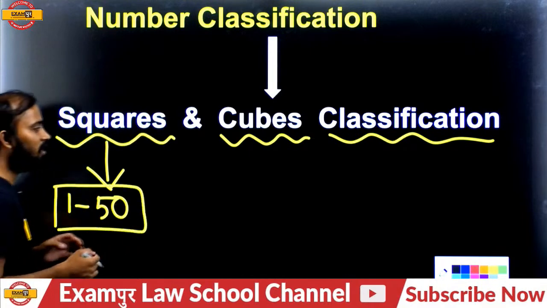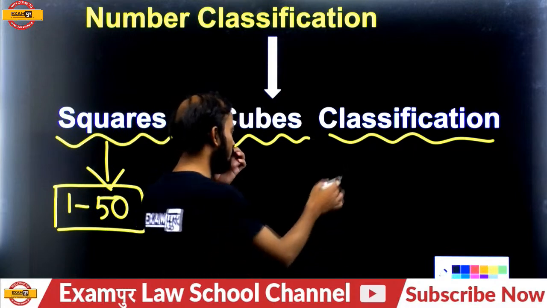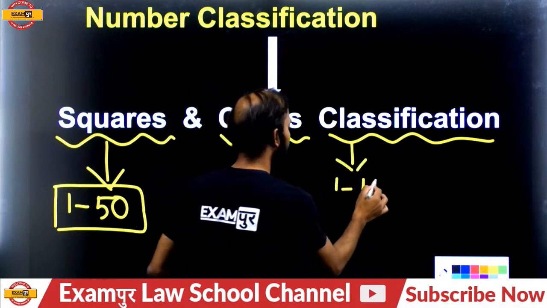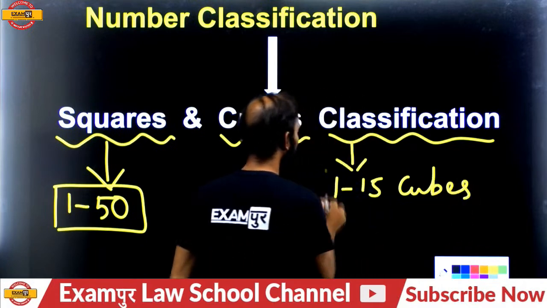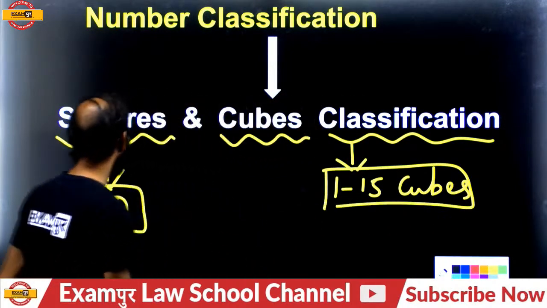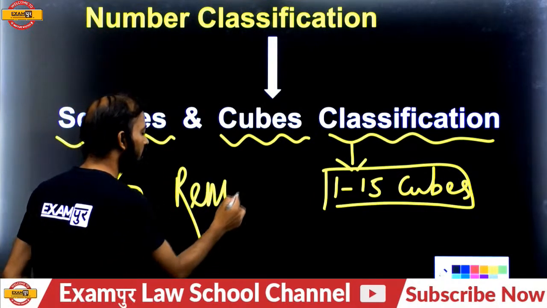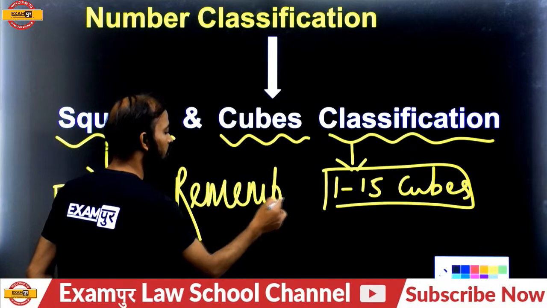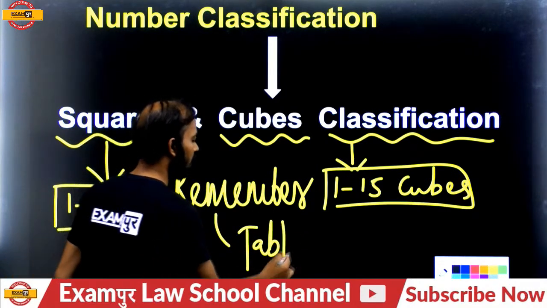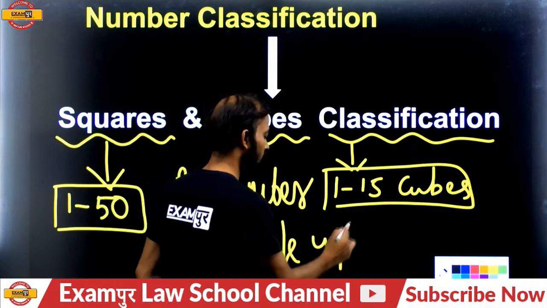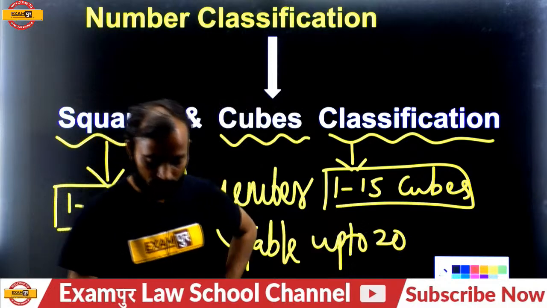If you remember up to 30, it's also fine. Remember 1 to 15 cubes at least. And the most important point is, remember tables up to 20. You will have to remember that much.